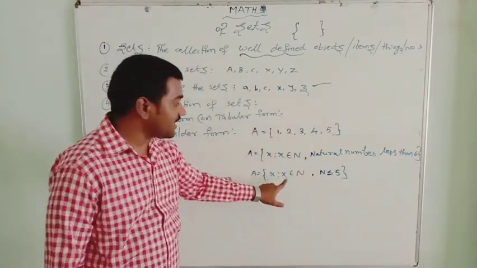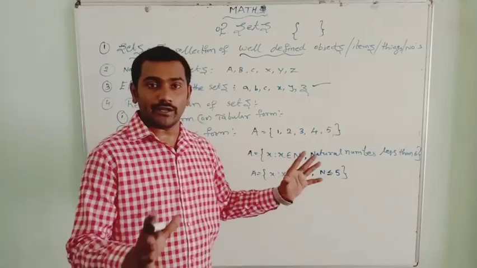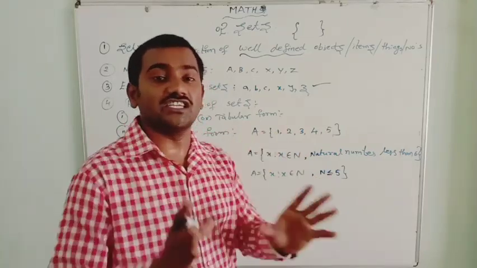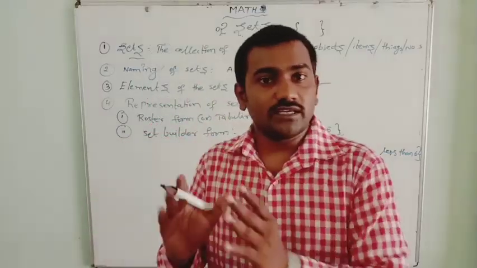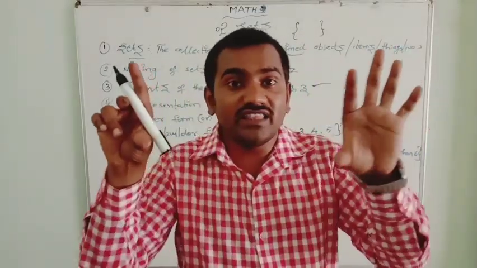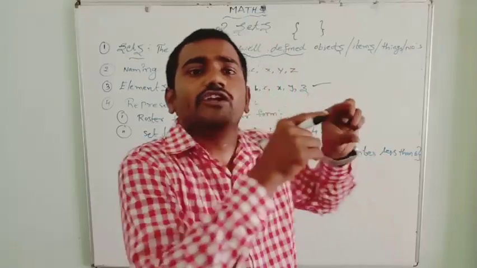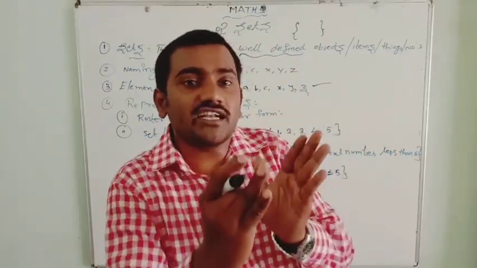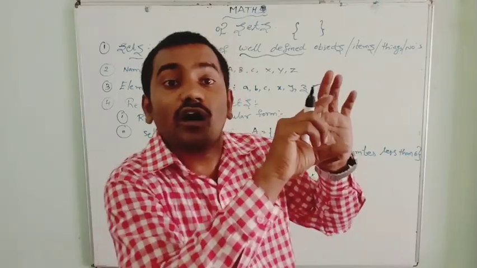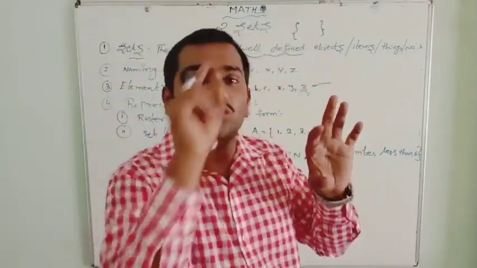So here we can see only the common property, only the property, in this set builder form. First of all, we need to observe the set: what property is involved in that set? That property we need to write. How? First start with the set bracket, X is such that X belongs to, and then the property we observed in the roster form.